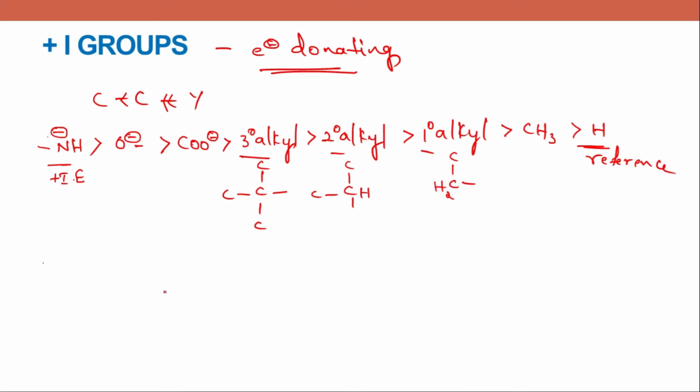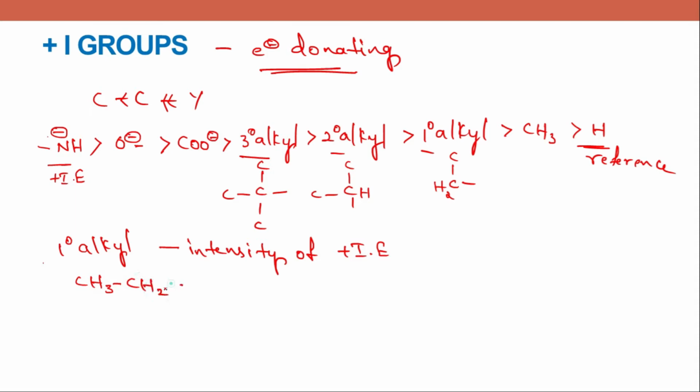And when you are comparing the positive inductive effect in the same category of alkyl groups, that is, if you take primary alkyl groups, what is the criteria to determine the intensity of positive I, that is positive inductive effect? For example, we'll take the ethyl group, then the propyl group, and then the butyl group.